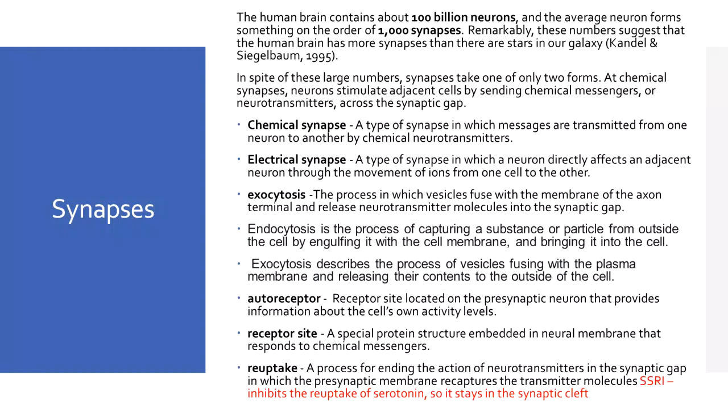Let's move on to reuptake. Reuptake is the process for ending the action of neurotransmitters in the synaptic gap, in which the presynaptic membrane recaptures the transmitter molecules. SSRIs, or selective serotonin reuptake inhibitors, inhibit the reuptake of serotonin, which is responsible for mood. So it stays in the synaptic cleft. It is not being wasted or transferred. That's why this kind of medication is necessary for people who have mood disorders like depression.